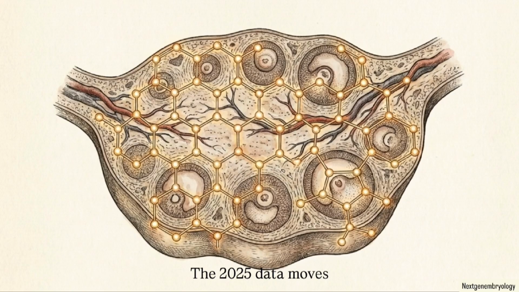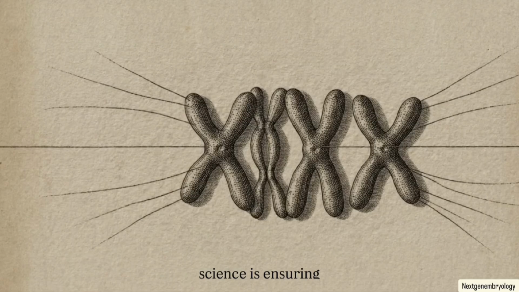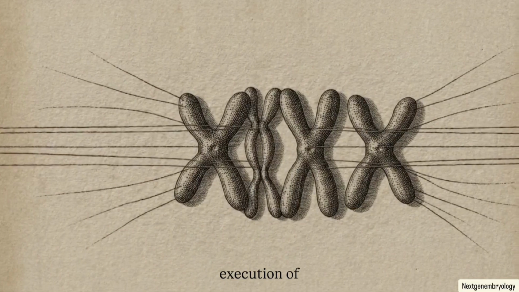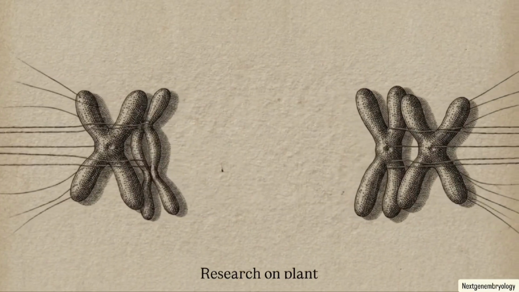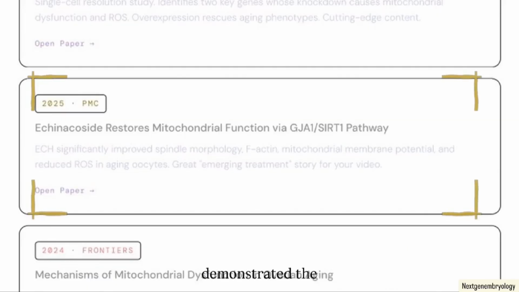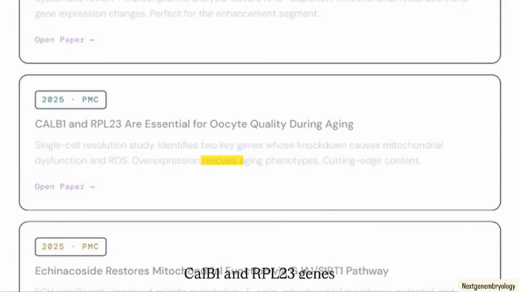The 2025 data moves beyond supplementation and into the territory of active cellular restoration. The focus of emerging science is ensuring the successful mechanical execution of chromosome segregation in aging cells that would otherwise fail. Research on plant compounds like echinococide has demonstrated the ability to physically restore spindle morphology and preserve mitochondrial membrane potential via targeted cellular pathways. Furthermore, the targeted overexpression of the CALB1 and RPL23 genes has successfully rescued age-related defective phenotypes in advanced models.